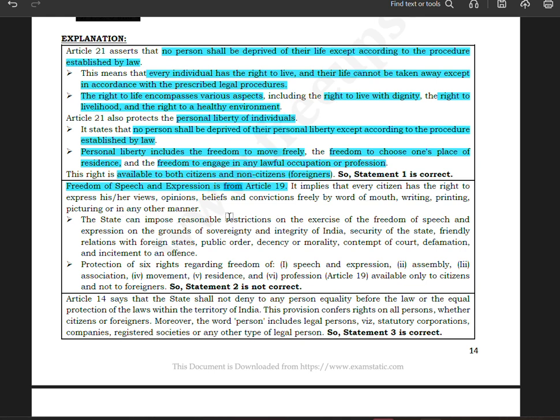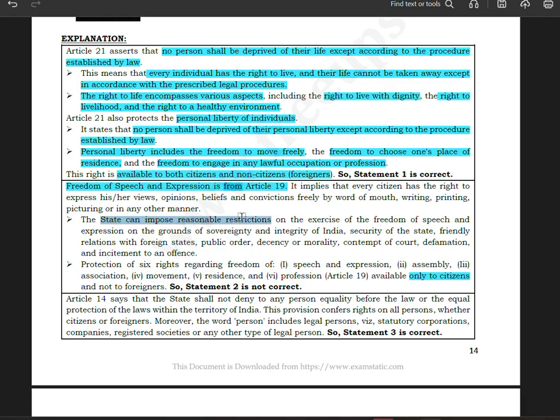The state can impose reasonable restrictions on the exercise of the freedom of speech and expression on the grounds of sovereignty and integrity of India, security of state, friendly relations with the foreign states, public order, decency or morality, contempt of court, defamation, and incitement to an offense. The protection of six rights regarding freedom of speech and expression, assembly, association, movement, residence, profession, can be available only to citizens and not to foreigners. So two is incorrect. So let us summarize once again.